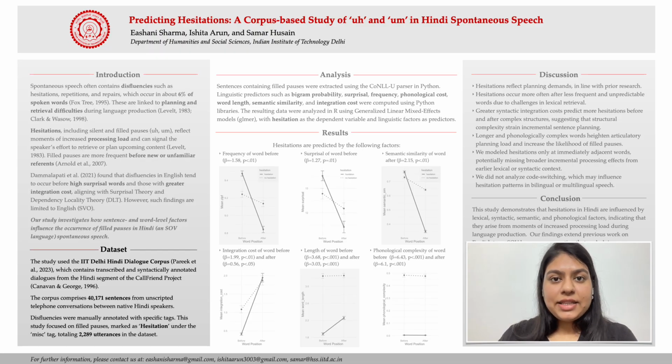We used the IIT Delhi Hindi Dialogue Corpus by Parikh et al. 2023 for the study, and from a dataset comprising 40,171 sentences, we focused on one class of disfluencies, that is filled pauses, annotated as hesitation under the miscellaneous tag, which left us with 2,289 utterances with the hesitation tag in the corpus.